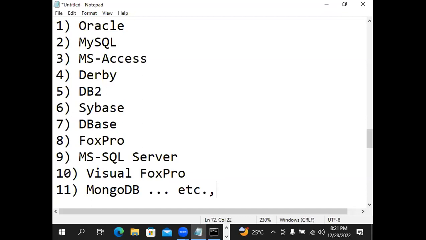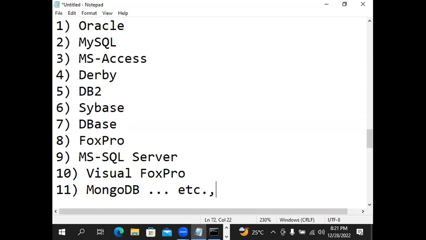One part is called the database application, and one more part is called the database. Suppose we install Oracle software: the SQL prompt is installed and the Oracle database is installed. Both are installed, but only one we can see. The application we can see, the database we cannot see.